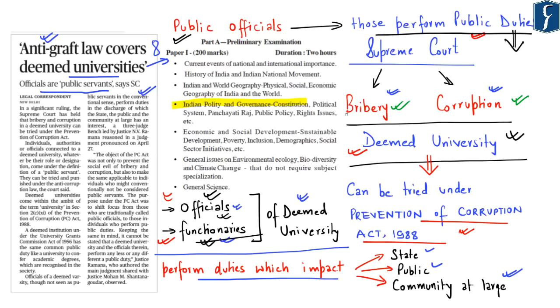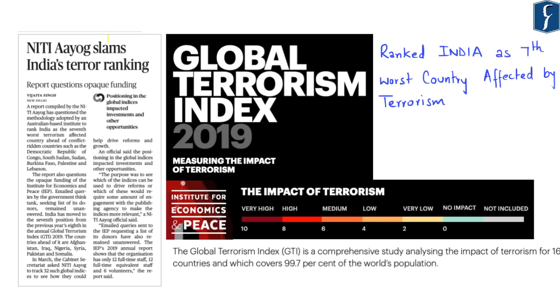The next news to be discussed appears on page number 8. It says, NITI Aayog slams India's terror ranking. The report questions the opaque funding of the Institute for Economics and Peace, which has provided the Global Terrorism Index of 2019. According to the Global Terrorism Index 2019, India has been ranked as the 7th worst country affected by terrorism, ahead of conflict-ridden countries such as the Democratic Republic of Congo, South Sudan, Burkina Faso, Palestine, as well as Lebanon.